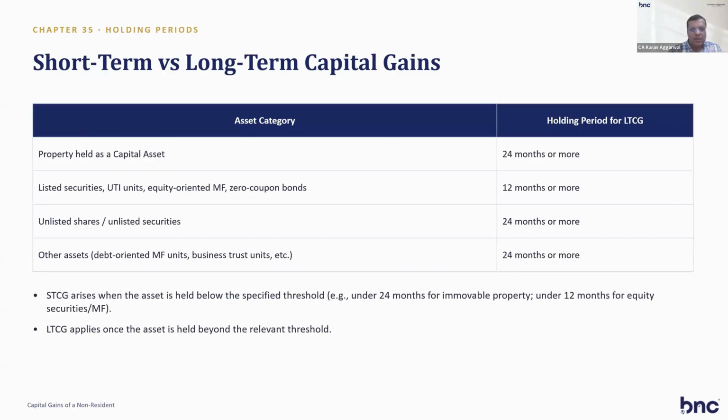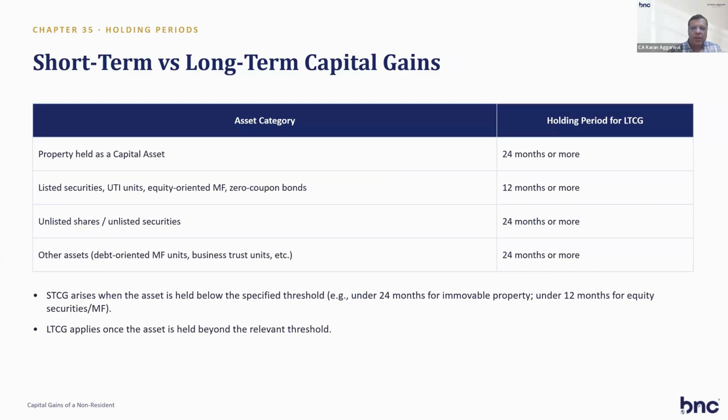Now, there are two types of capital gain: short term and long term. Previously, in the Finance Act 2024, they have made it very simple. They have made two categories only, for 24 months and 12 months. Property held as capital asset is 24 months, listed security 12 months, unlisted 24 months, other assets 24 months, meaning that short-term capital gain arises when the holding is below the specified threshold. So these are the thresholds for long term.